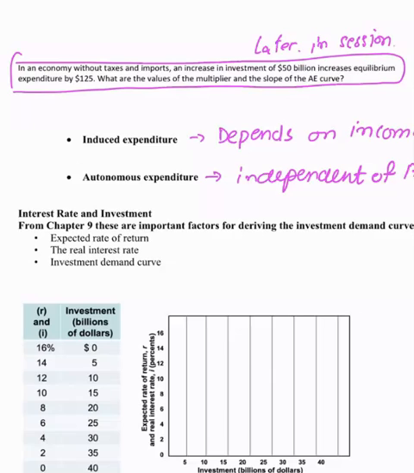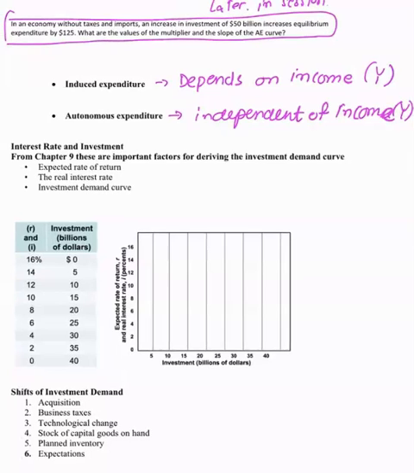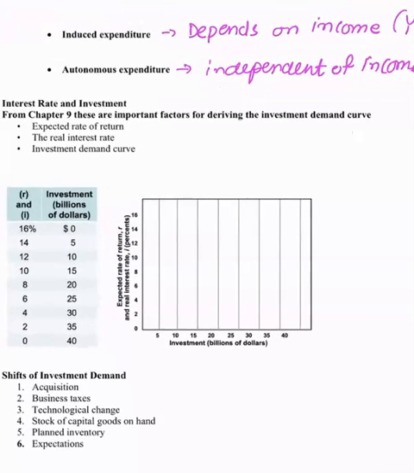Now, let's get to another variable, right? There are two variables. We already did consumption and saving. Now we are going to do interest rate and investment. So we learned from chapter 9, interest rate and loanable funds, that in order to look at the investment demand, we look at expected return and the real interest rate, and then we get the demand curve, right? Investment demand curve.